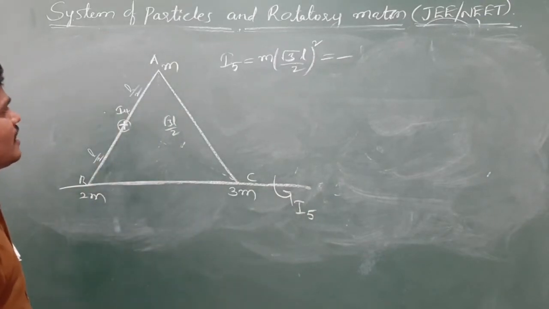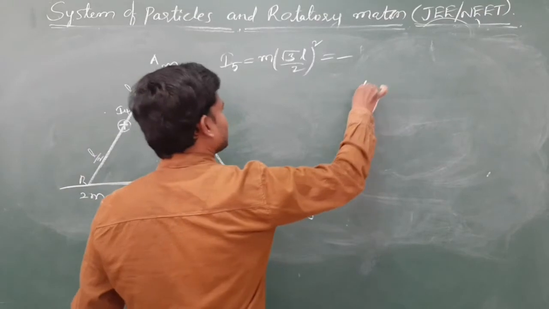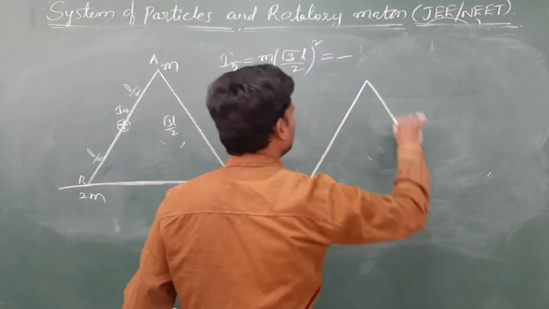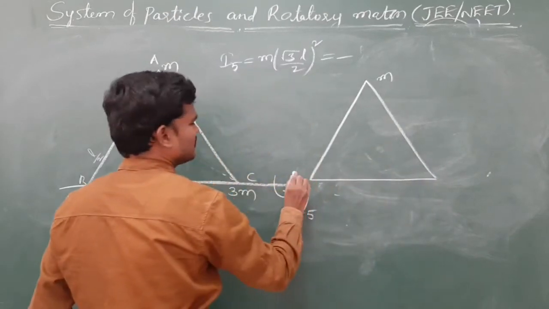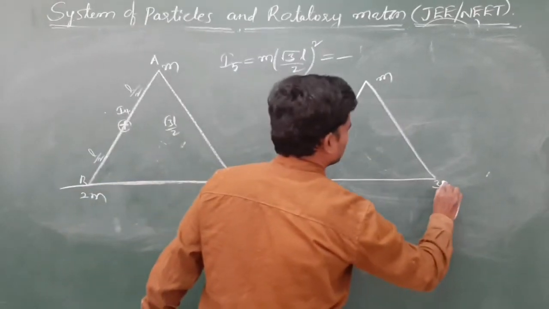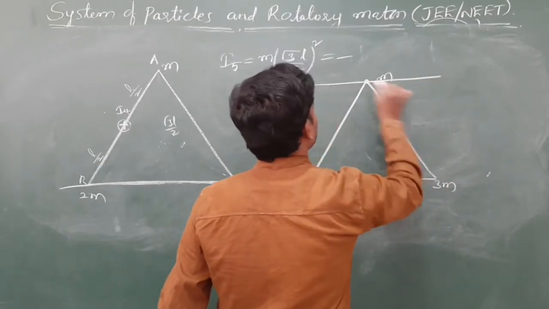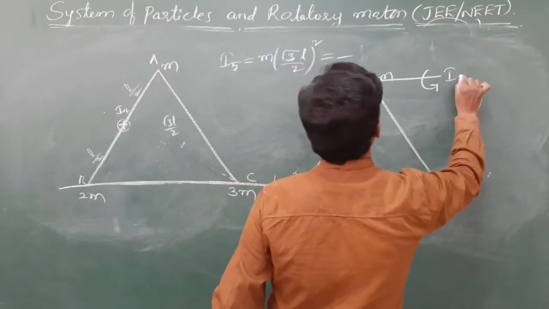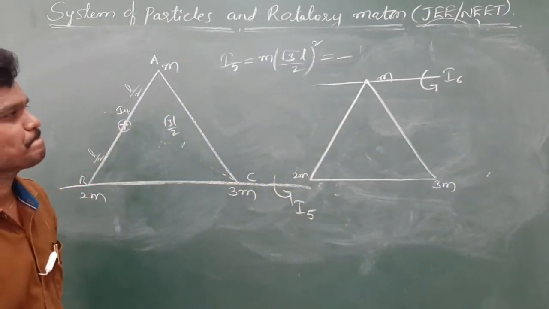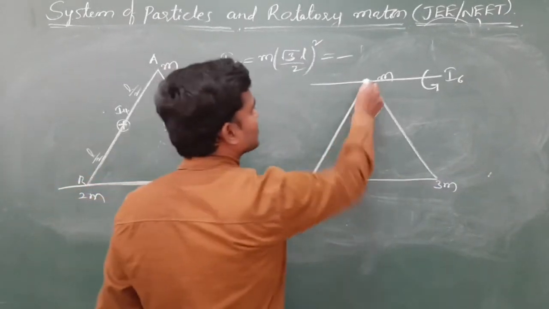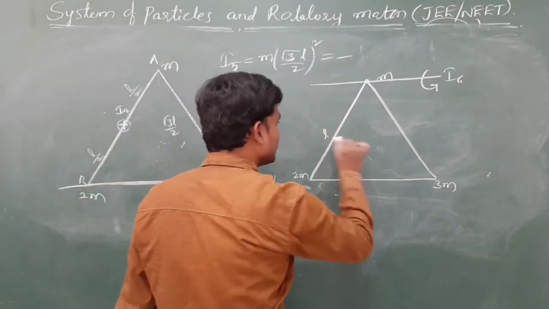Okay. Now let us try one more. If they given one more question like this. Same quantity, same masses. Questions are different. 2m, 3m. They are asking about this one. Let us consider I6. Due to this mass, there is no moment of inertia. Due to this, yes, there will be moment of inertia.